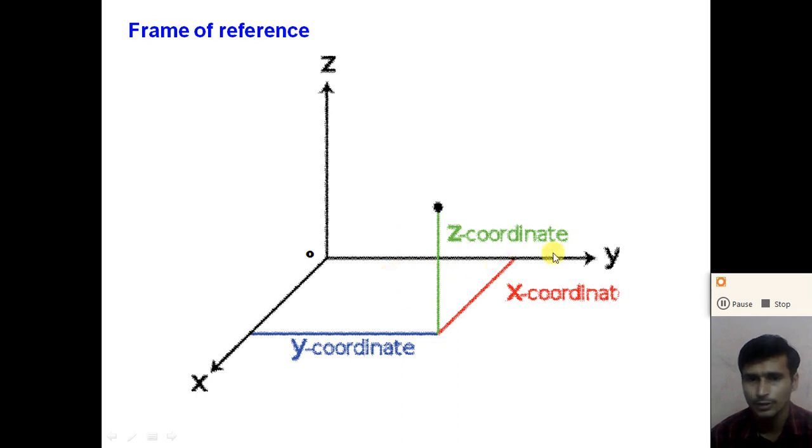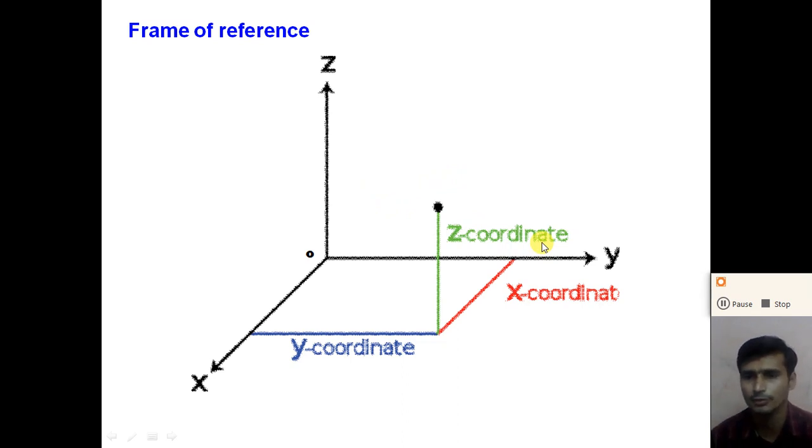The distance of the point on the x-axis is called the x coordinate of the point, right? The distance on the y-axis we take as the y coordinate, and the distance on the z-axis is called the z coordinate.